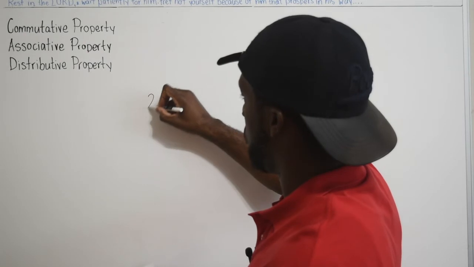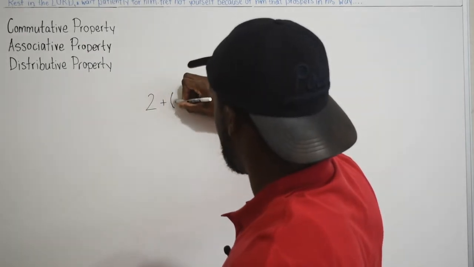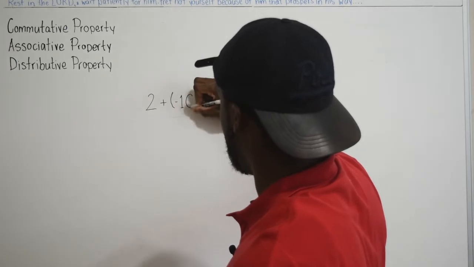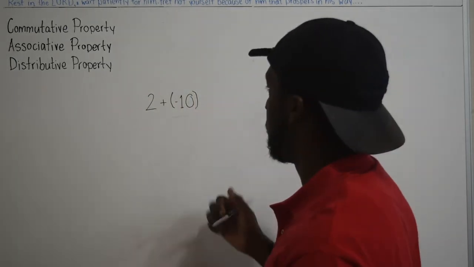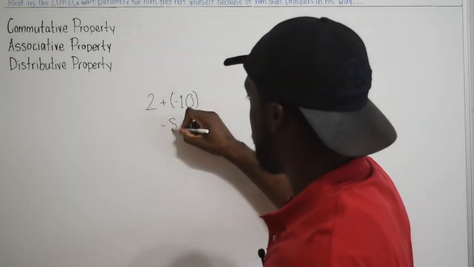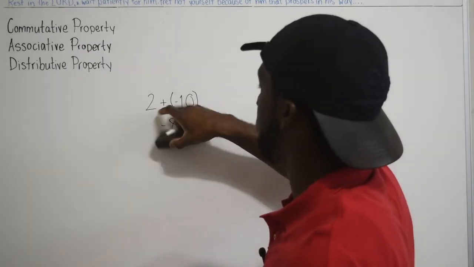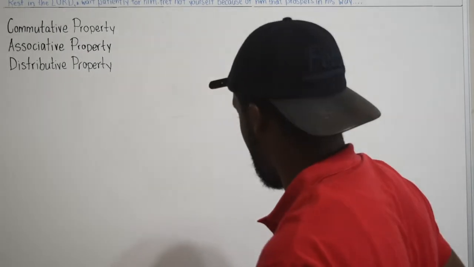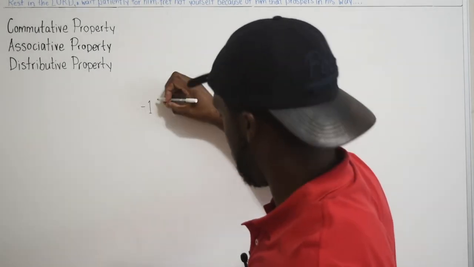Let's do 2 plus negative 10. Okay, so 2 plus negative 10. You combine them, and you're going to get negative 8 all the time. Okay, so this is addition. Addition has a commutative property. So I can also write negative 10.